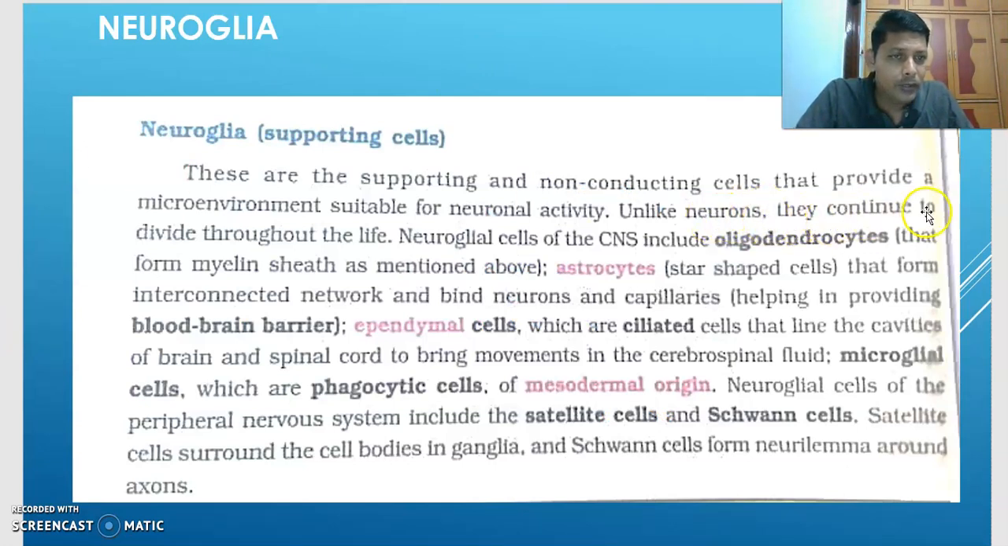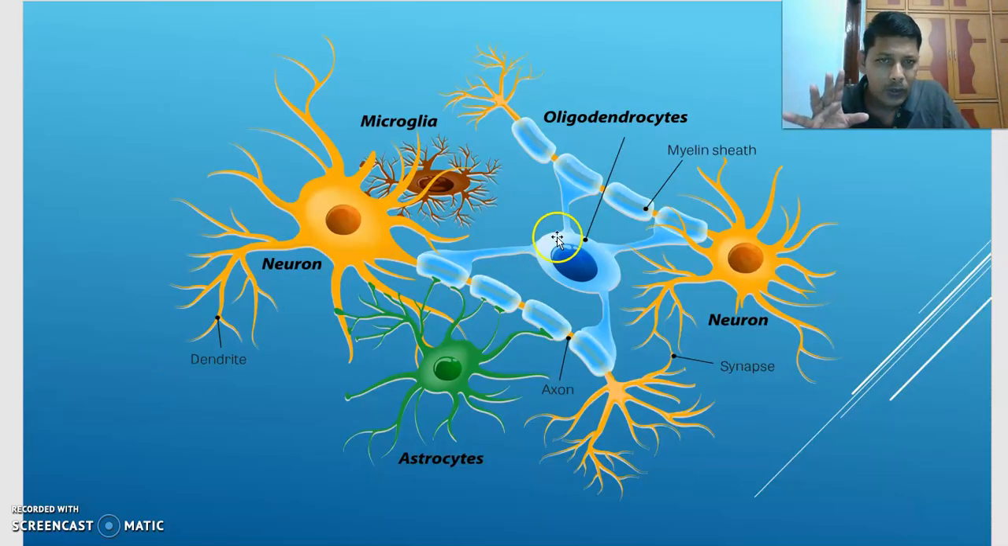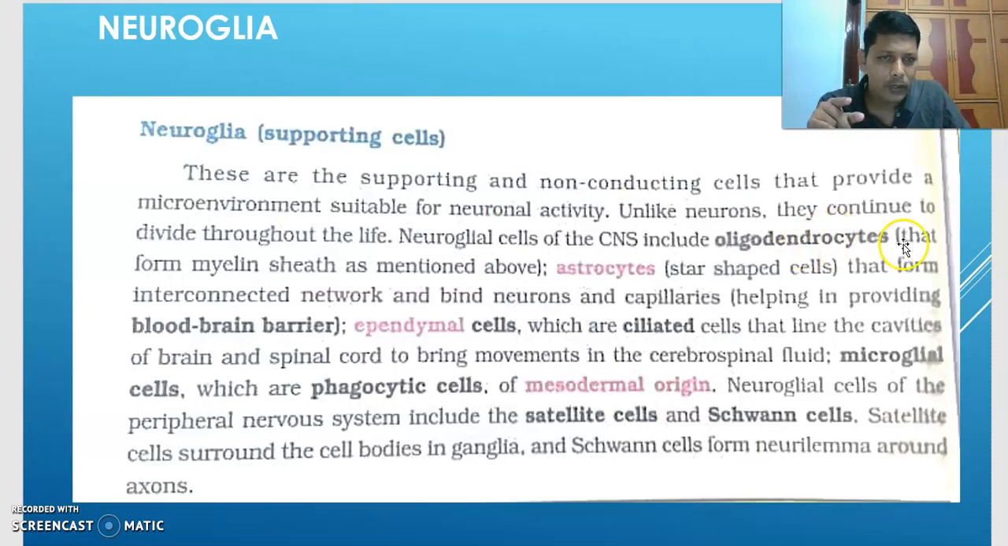Unlike neuron, they continue to divide. Now neurons cannot divide because they do not have centrioles. They have poor regeneration capacity. Neuroglial cells of the central nervous system, what are they? Four types I showed you in the previous slide. What are these? Oligodendrocyte, astrocyte, ependymal cell, microglial cell. Now we are talking about this first one. What is that? Oligodendrocyte. Oligodendrocytes form myelin sheath.